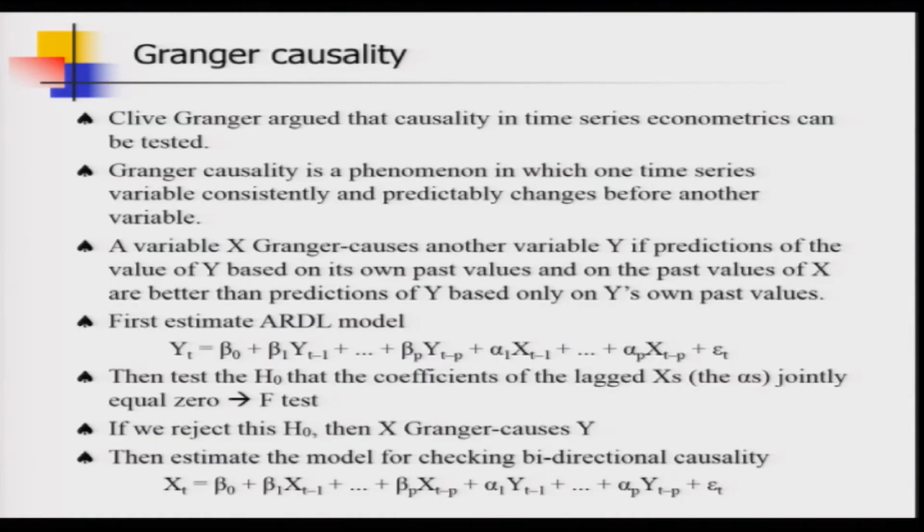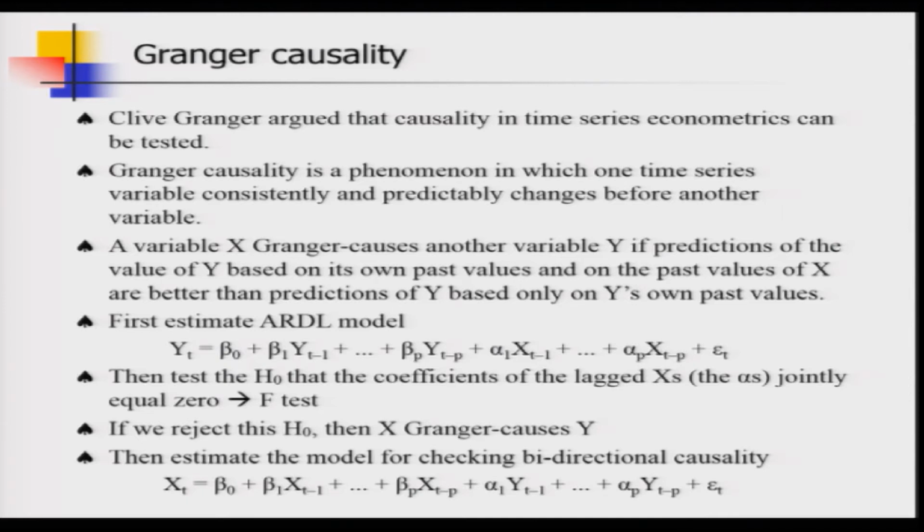So, Granger is saying that you have to first estimate an ARDL model, and the lag selection actually is in your hand. So, what will be the value of p, you decide. If you want to have the simplest possible ARDL model, then you will have only beta naught plus beta 1 times y_{t-1} and alpha 1 times x_{t-1}, and then of course, the random error term epsilon_t. So, this is the simplest possible ARDL model. This is called ARDL of order 1.